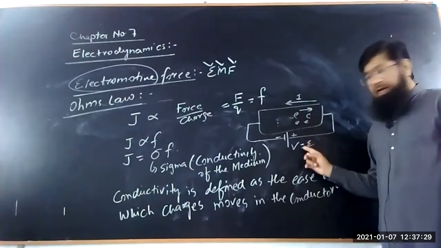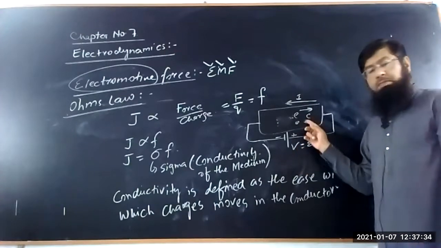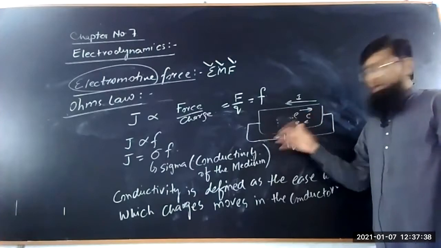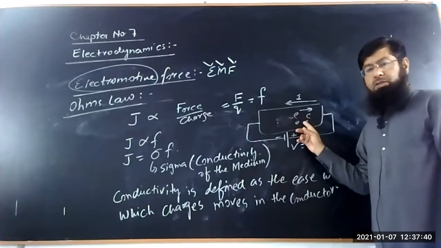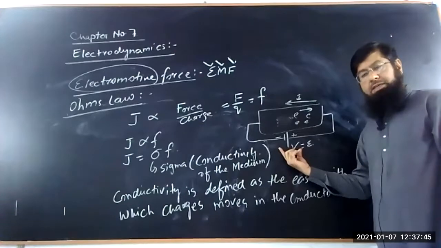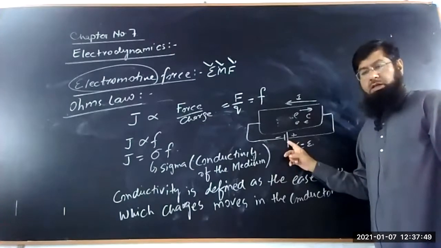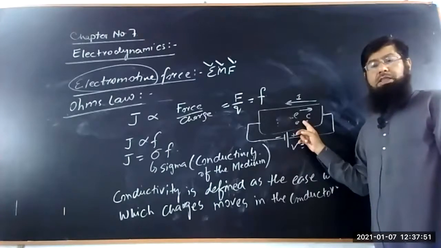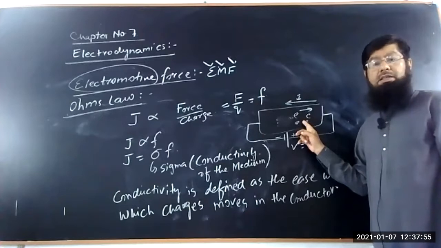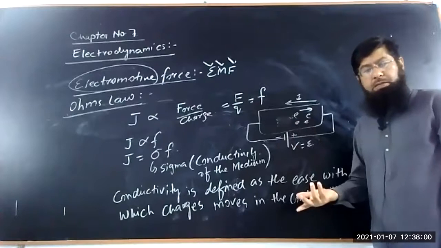When we connect it with the battery, the battery provides direction to the velocity. When it is disconnected from the battery, the motion of the charges is random, known as thermal motion, and that thermal motion is because of room temperature.